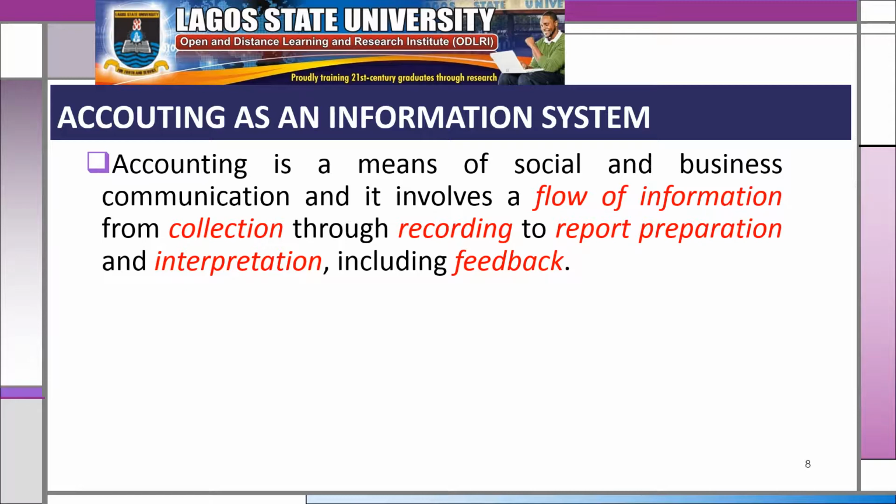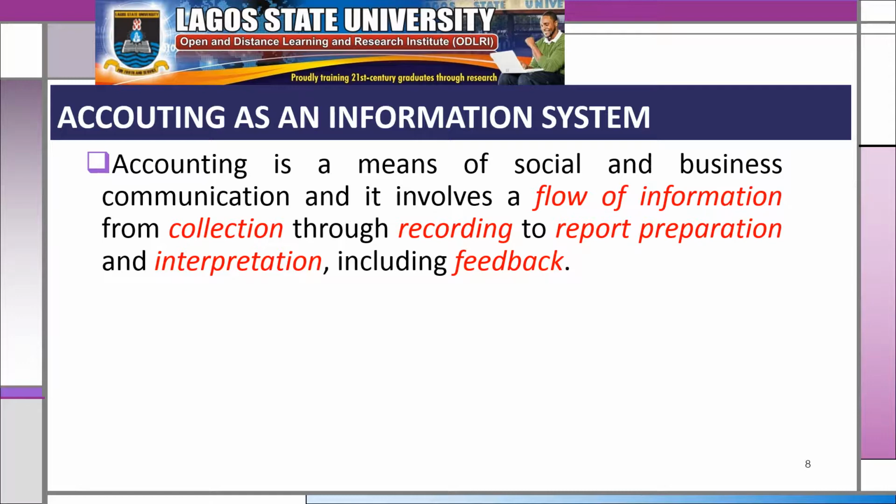Input refers to data collected and recorded. Process refers to the processing of data collected and classified, and other adjustments and correction of errors needed before a report is prepared. The third step, output, refers to the report prepared.